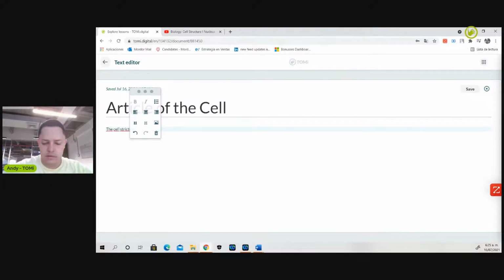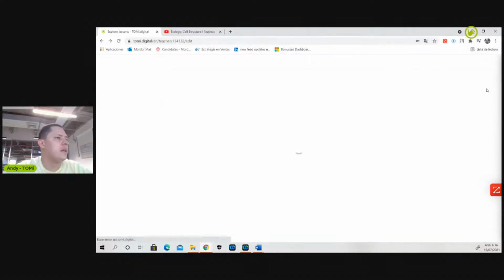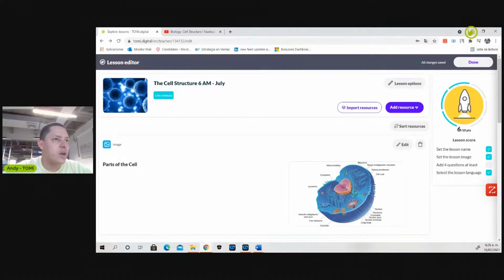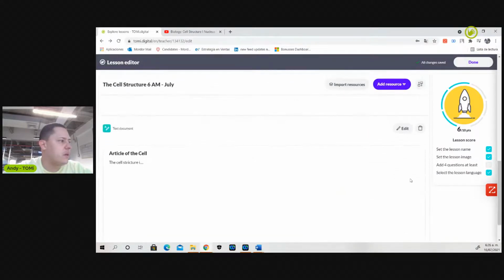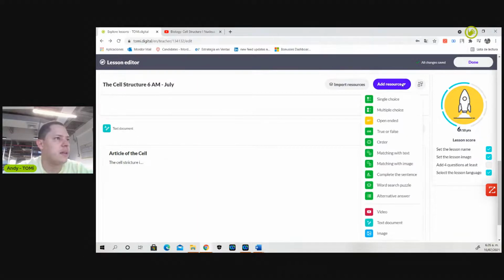Perfect. So this information that I put here, I'll just save it and I close it. As soon as I close it, I will be able to go here, and this is the information that I copy pasted in the text document option from my PDF or my Word document or whatever I have. Okay, so the next resource will be a true or false question.